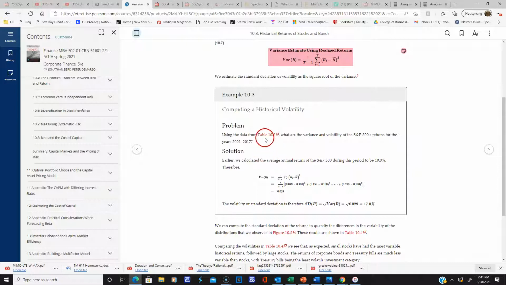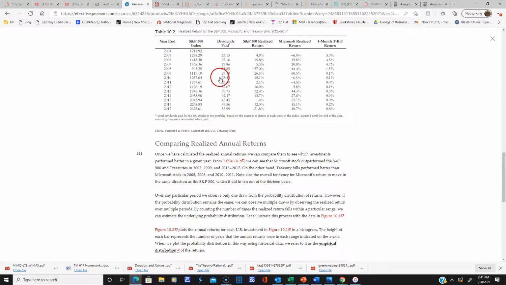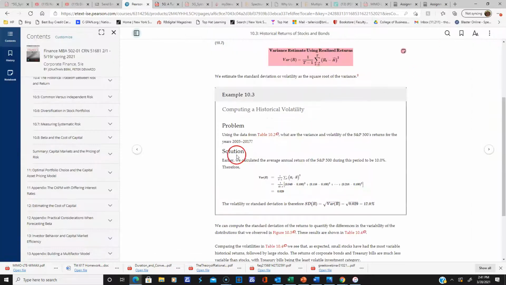Now let's look at the table. Let me see if I can bring that up. I don't know how many years are here: 1, 2, 3, 4, 5. Oh, 2005 to 2017. So I think there were 13 years there.